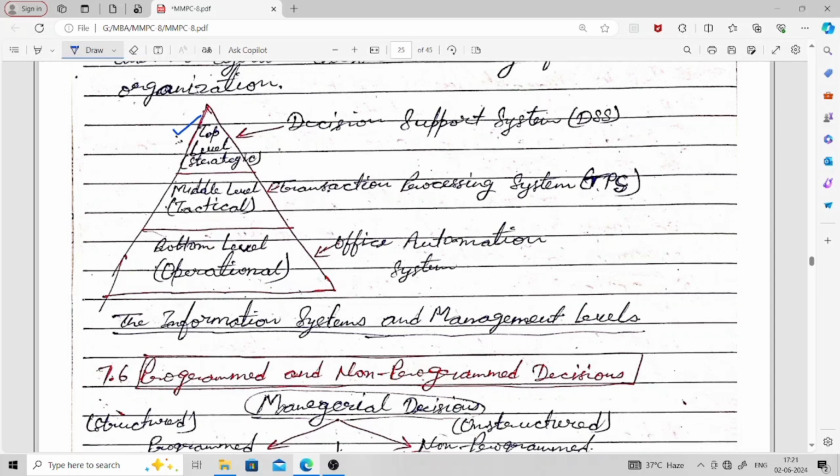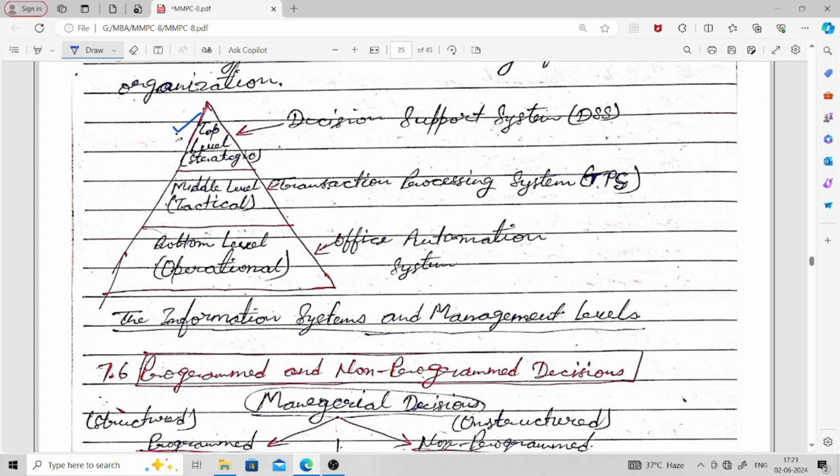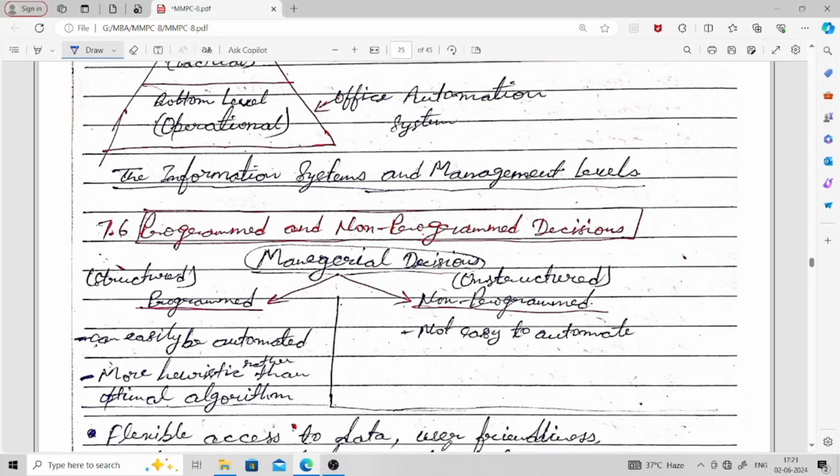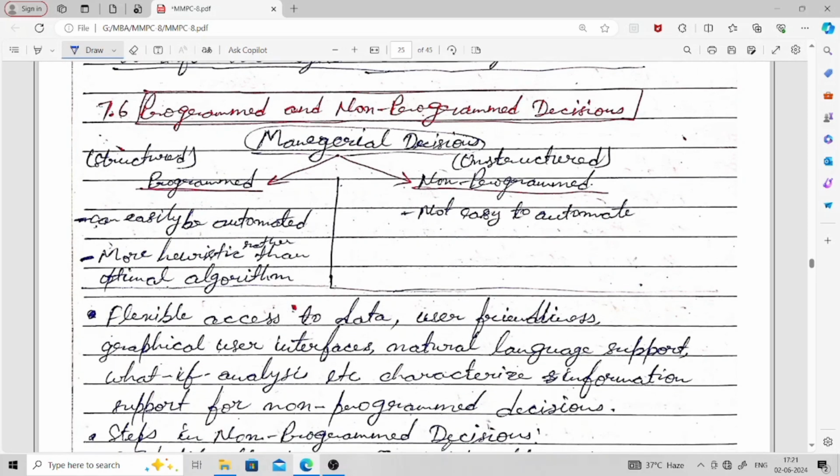Then we have programmed and non-programmed decisions. Managerial decisions particularly can be grouped into two. First is programmed, which is structured, and second is non-programmed, which is unstructured.